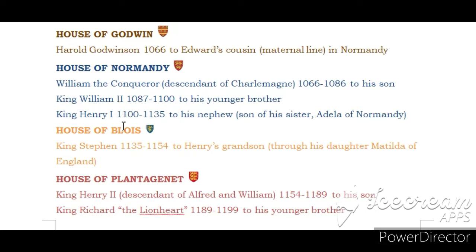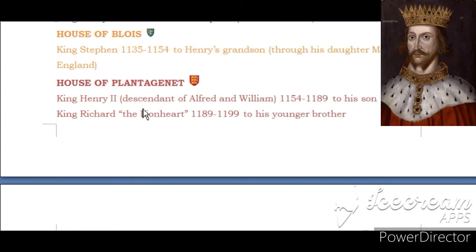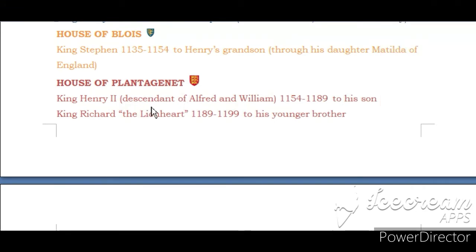After Henry died, two people claimed the throne. One was Henry's daughter Matilda, and the other was Henry's nephew, Stephen. Stephen became king and established the House of Blois. But Stephen was eventually defeated by Matilda's son, Henry II. This established a new house, the House of Plantagenet. Henry was a descendant of both Alfred and William because if you follow Matilda's maternal line, you come to someone called Saint Margaret of Scotland, who was a granddaughter of Alfred the Unready. So every monarch from this point forward is a descendant of both Alfred and William.